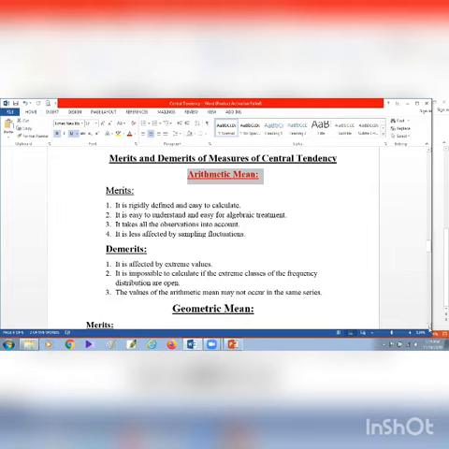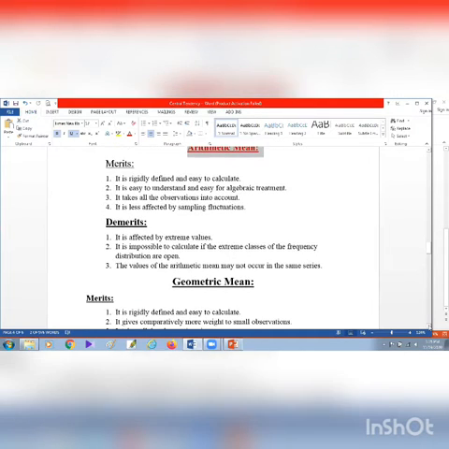Later on, the demerits of arithmetic mean. It is affected by extreme values. It is impossible to calculate if the extreme classes of the frequency distribution are open, and the value of the arithmetic mean may not occur in the series. So these are the important mentionable merits and demerits of arithmetic mean.